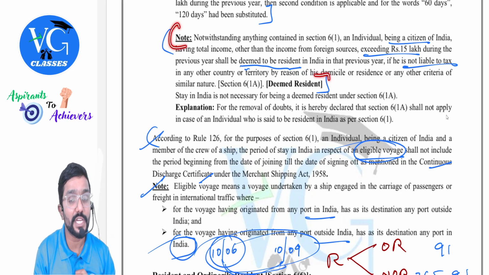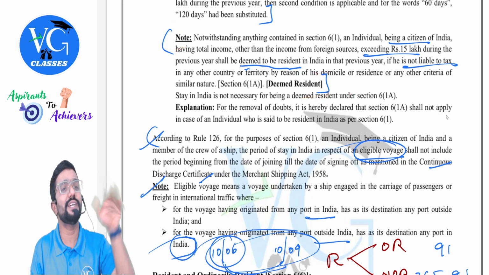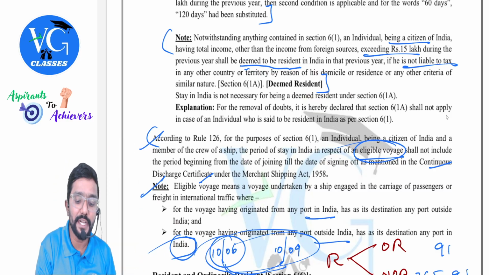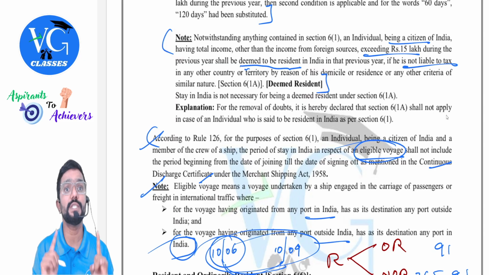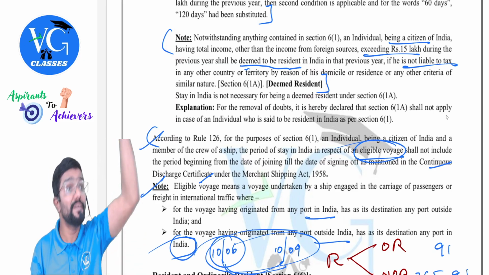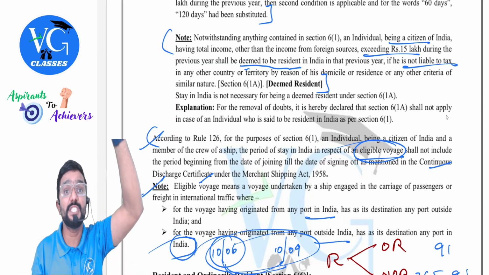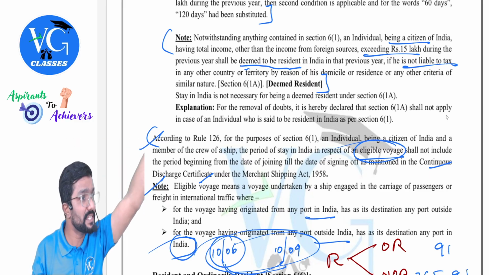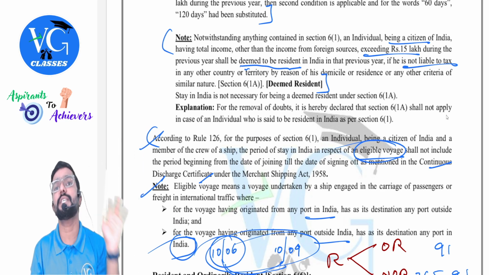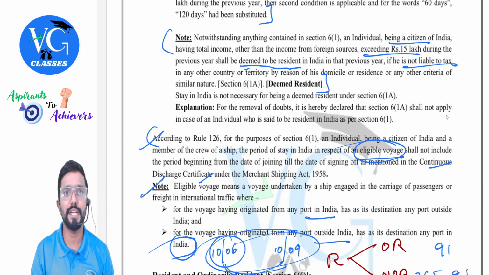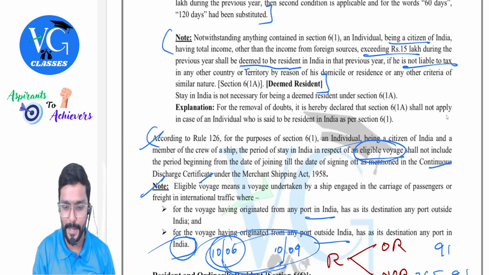You cannot straight away go and check this, because in the question they gave a clue that he is not paying tax in Dubai. So can I straight away go and check here? No. Section 6(1A) is applicable only if you are not covered in 6(1). First you ensure whether the assessee is covered in 6(1). If not, then come and check 6(1A). Don't straight away go and check 6(1A).